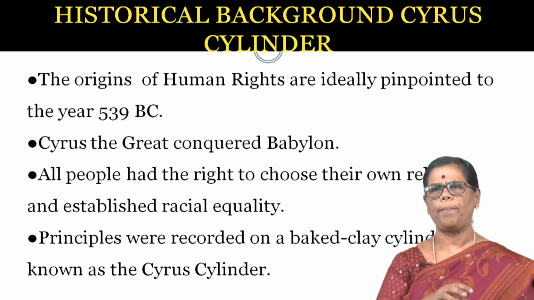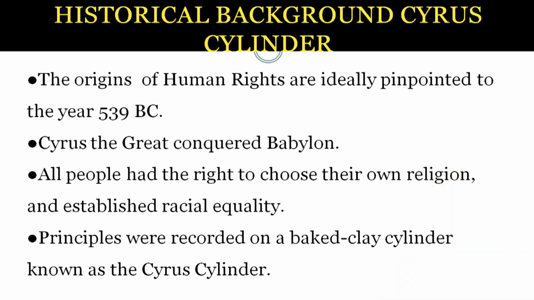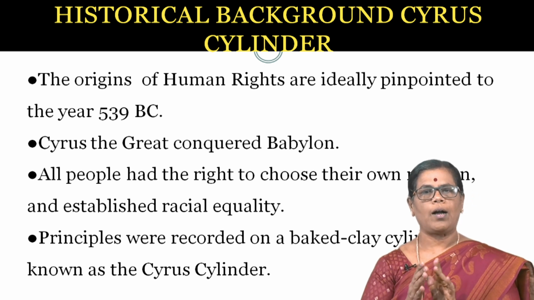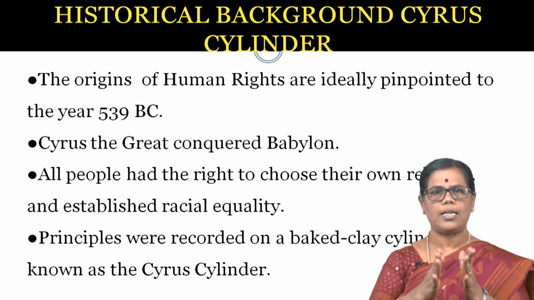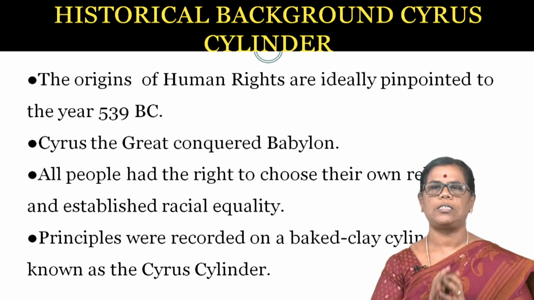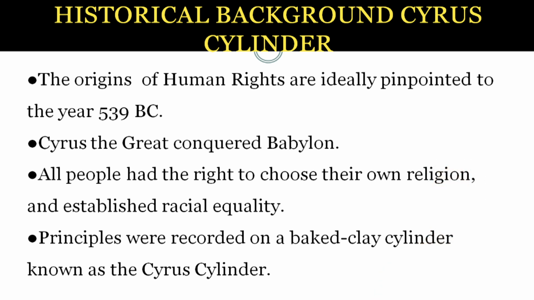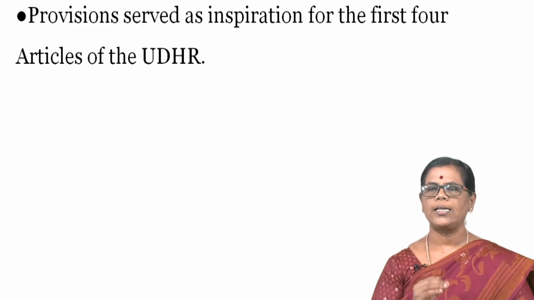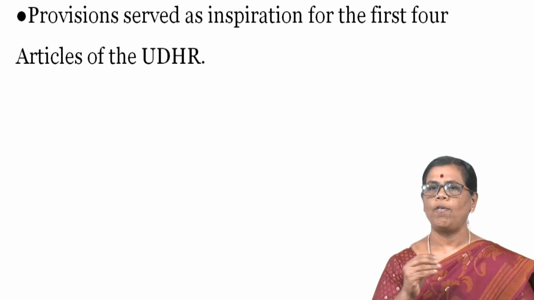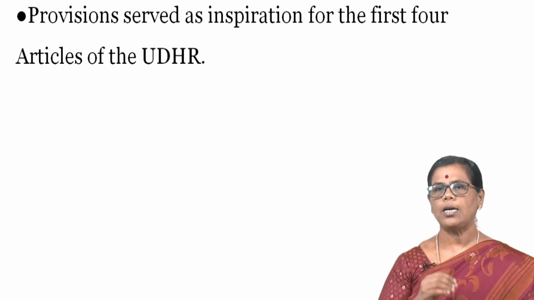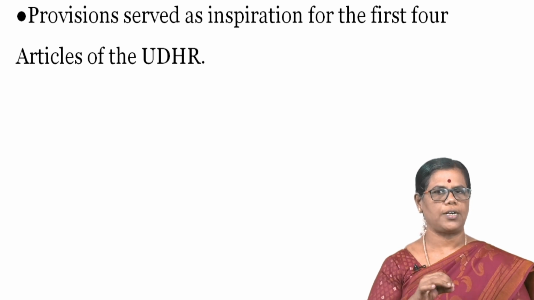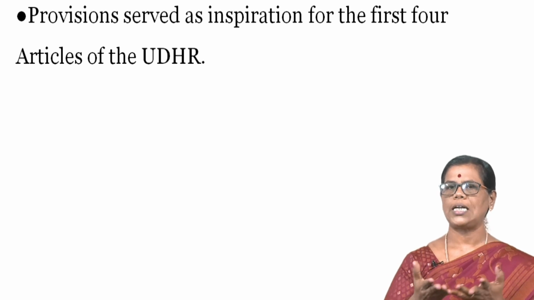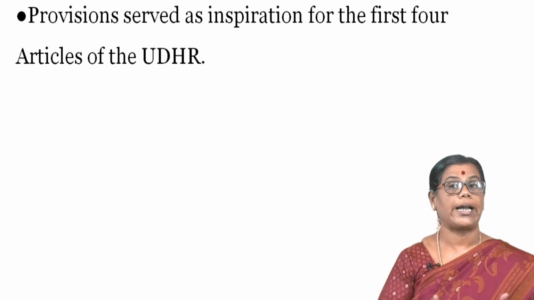He declared all people had the right to choose their own religion and established racial equality. These principles of human rights were recorded on a baked clay cylinder known as the Cyrus Cylinder. This Cyrus Cylinder is very famous, and these provisions served as inspiration for the first 4 articles of the UDHR. UDHR means the Universal Declaration of Human Rights, which was adopted in the year 1948.